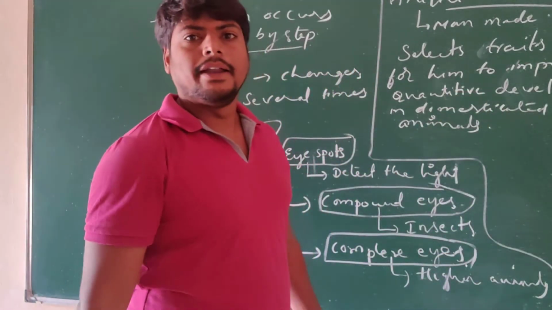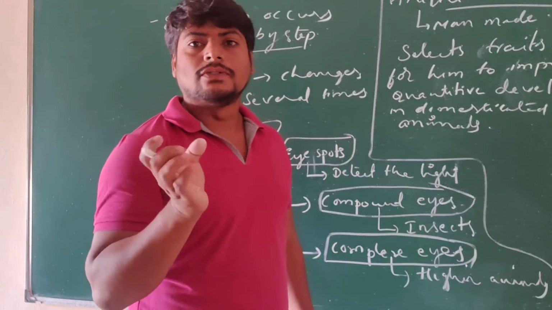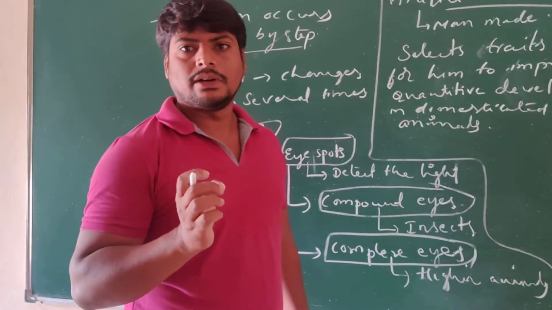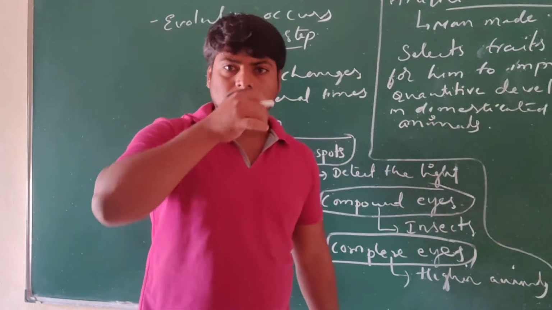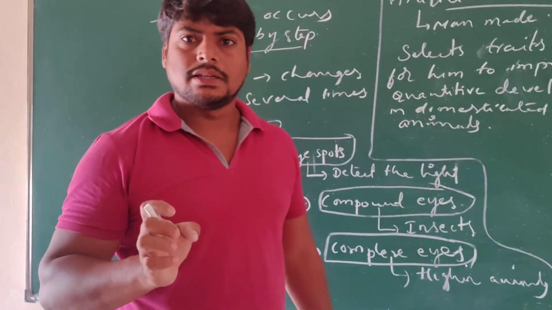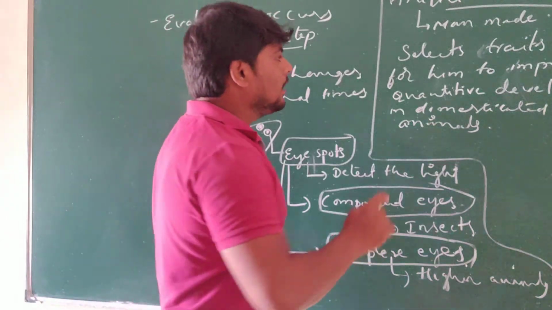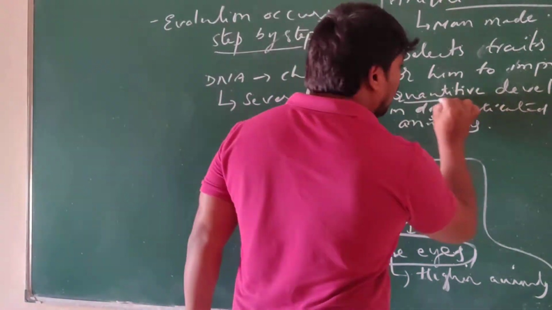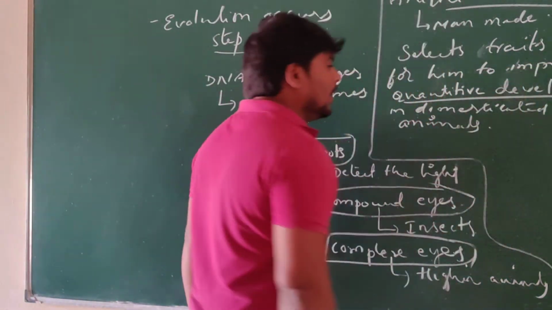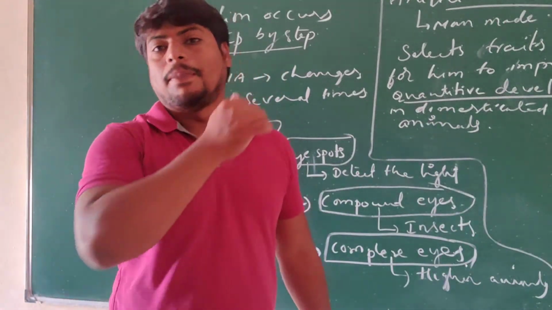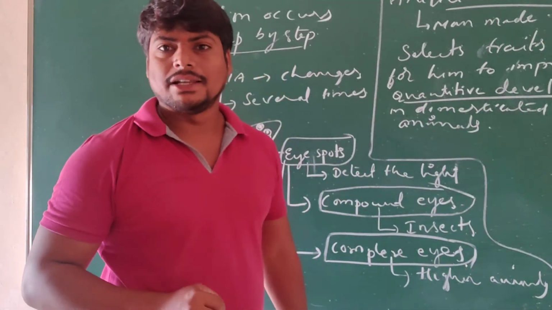So what did man do? Man selects useful traits. Traits means characters. These useful traits selected by man help to improve the quantitative development in domesticated plants and animals. Understand?